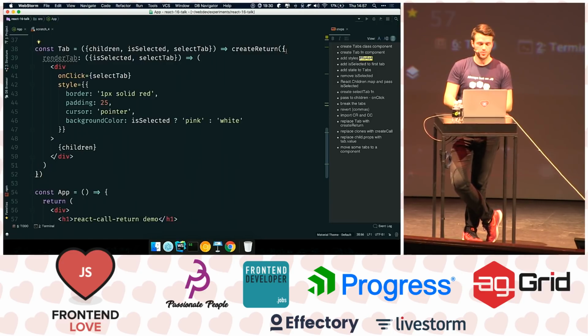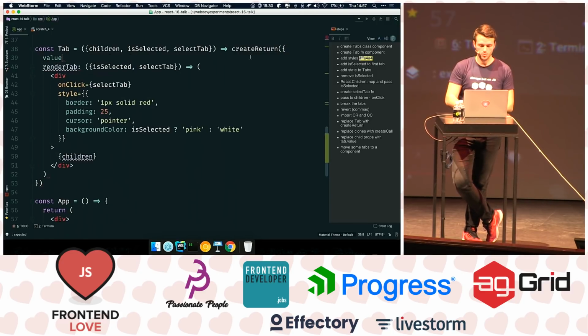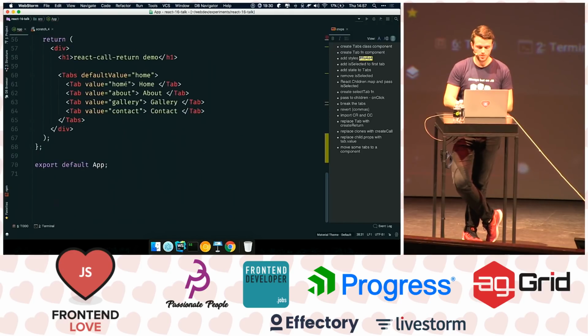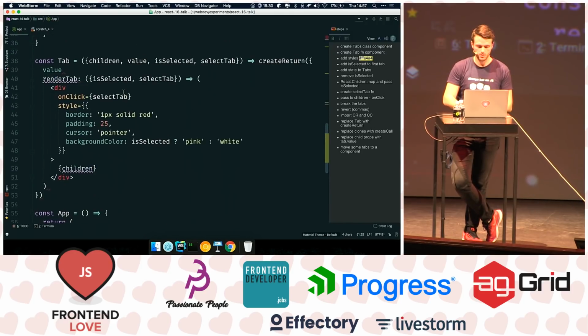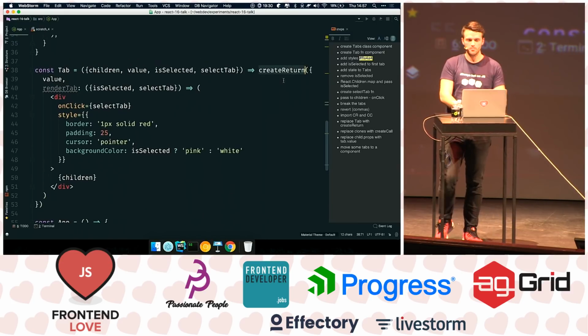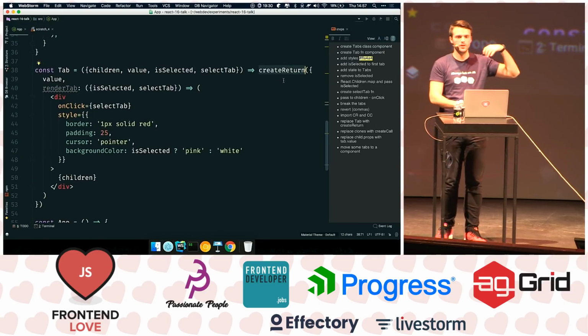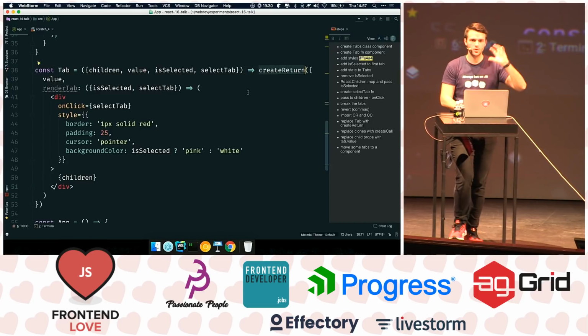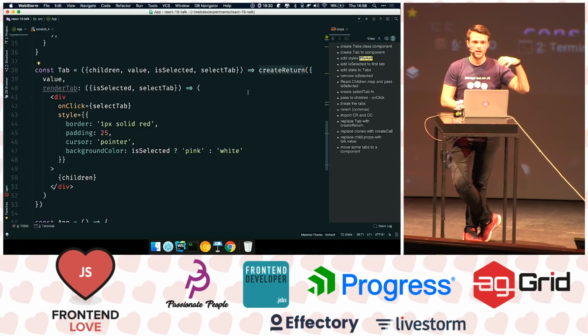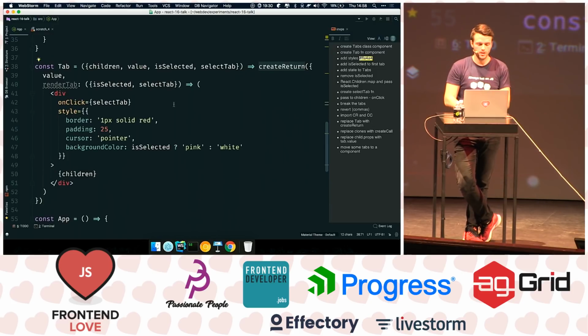The second thing that I'm going to put in this object is the value. So we grab the value from the props, which is going to be home, about, gallery, or contact, and so on, and we're going to put it here. So right now this will break because create return must be intercepted somewhere by a create call. So in our tabs component, instead of cloning children, we need to create a call, and they're going to communicate, and actually the tabs component is going to call render tab for us.